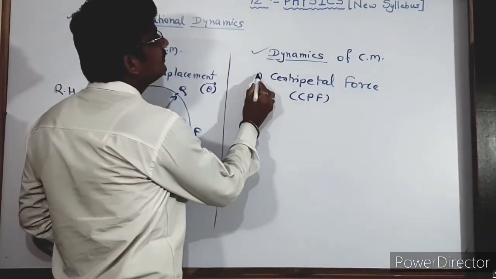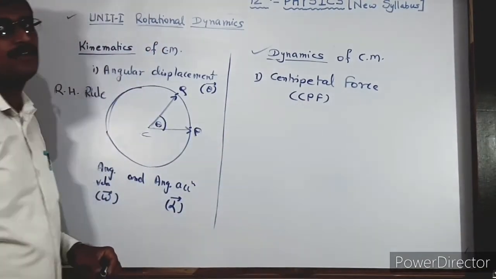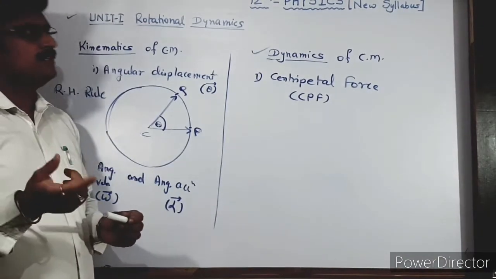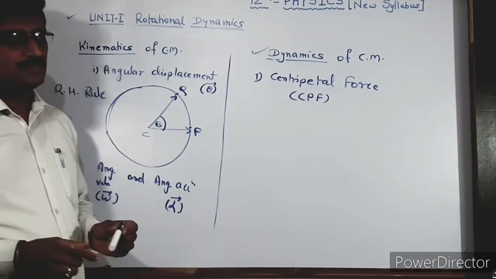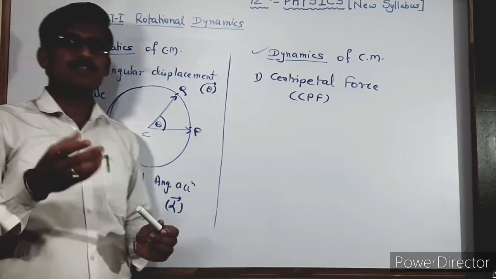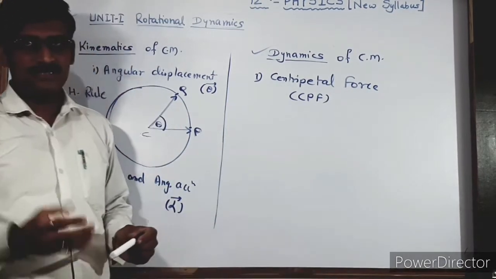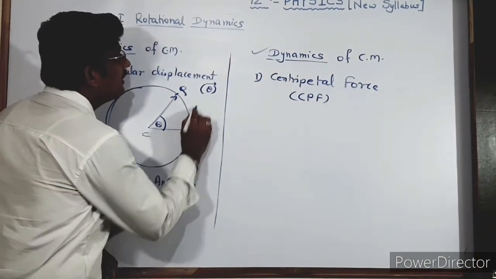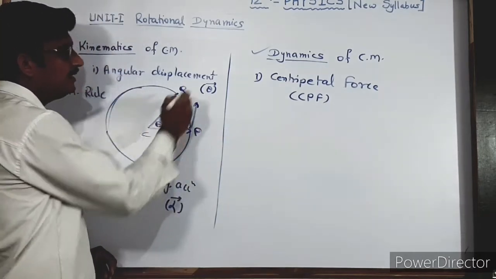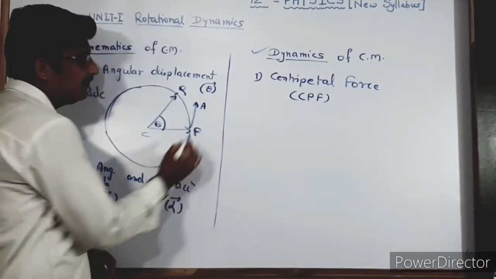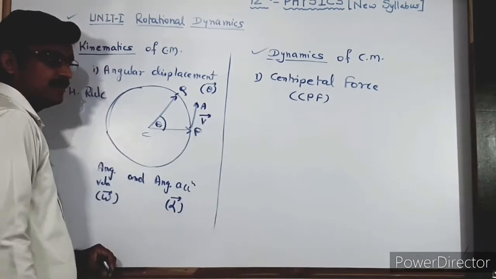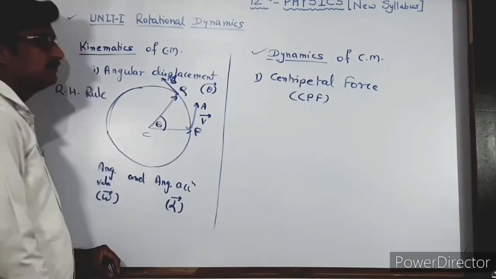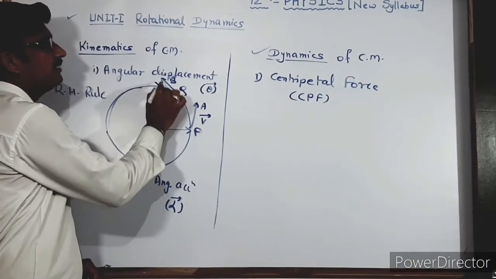This centripetal force we have studied last year, and it is given by... now you know the formula for centripetal force. Or if we are going to discuss the other things, the linear velocity or linear acceleration here, then linear acceleration will be P, or linear velocity will be in the direction PA if it is given by V. Here the linear velocity is given by Q and B, then it is also V.